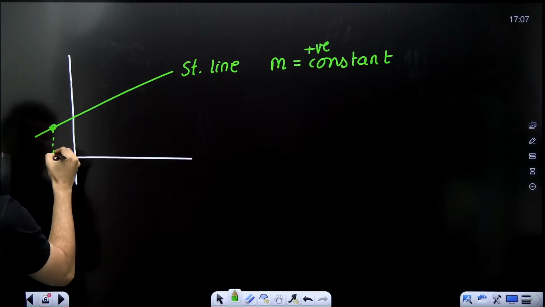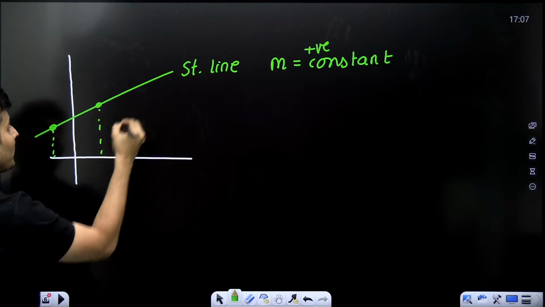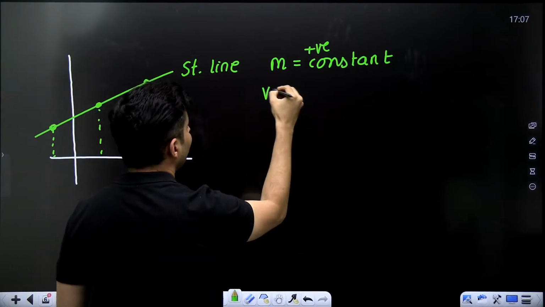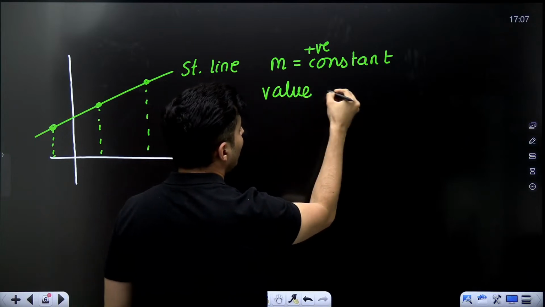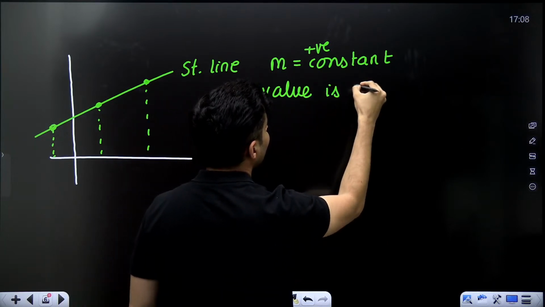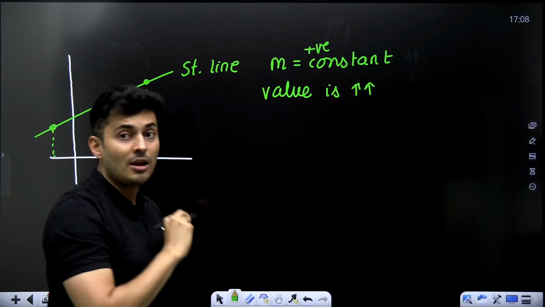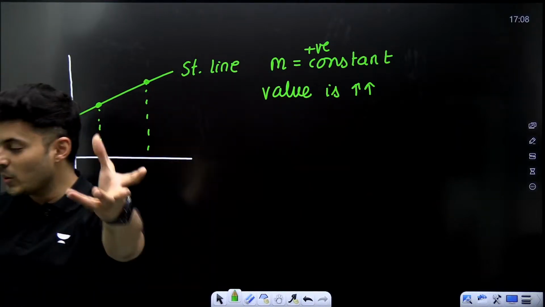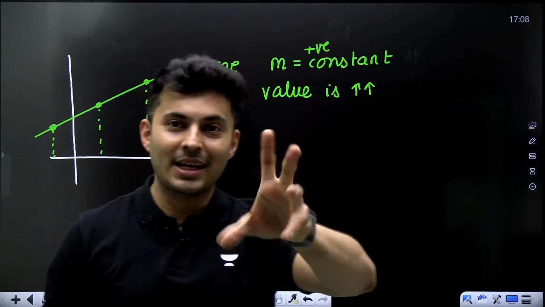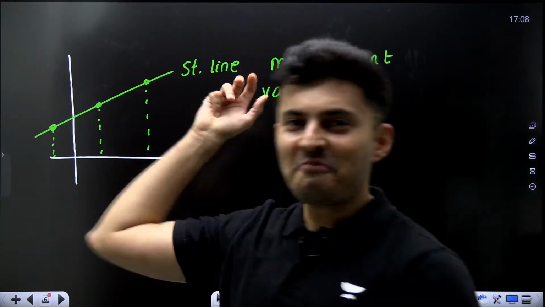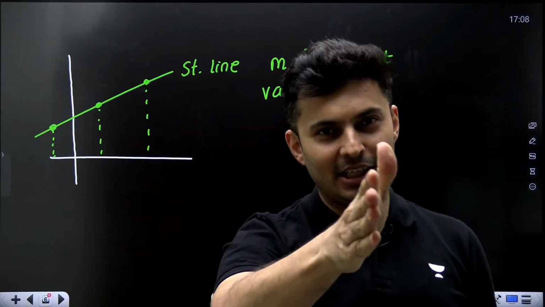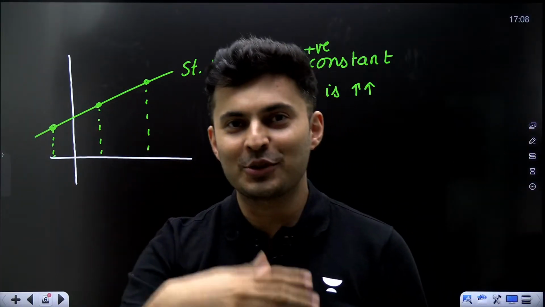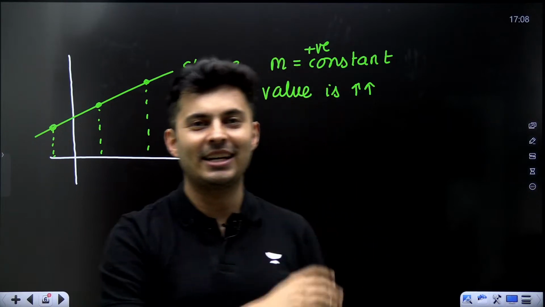Here the value is only this much. Here the value is more. Here the value is even more. The value of that graph is increasing. Yes, that is correct. But slope is not increasing. Is that understood? A lot of you got clean bowled, no? I bowled nicely, direct hit on the stumps, or maybe LBW, gone out. So many of you said increasing. That is not the correct answer.